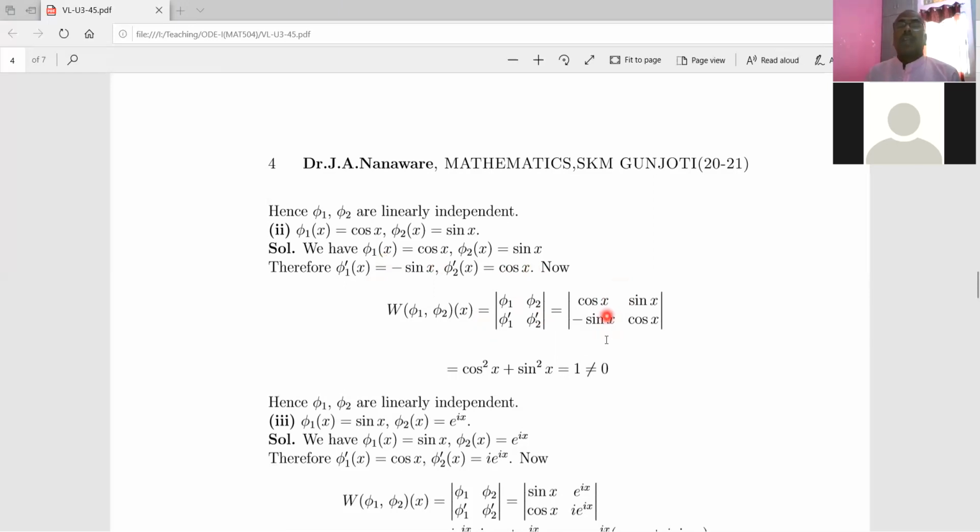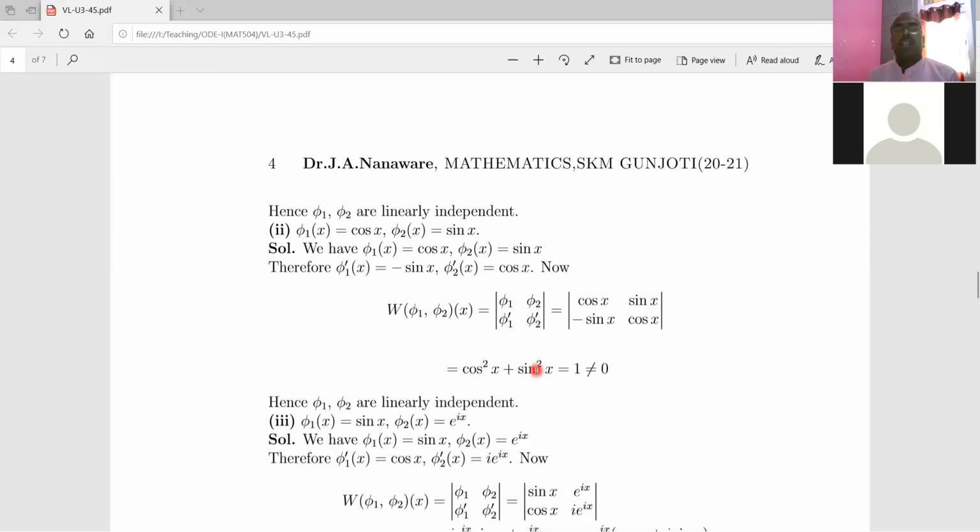Now solve this determinant. Take the cross multiplication: you will get cos square x, and the other cross multiplication is minus sine square x. But we put a minus sign, so minus minus becomes plus, and you get cos square x plus sine square x. We know the identity that sine square x plus cos square x is 1, which is not equal to 0.